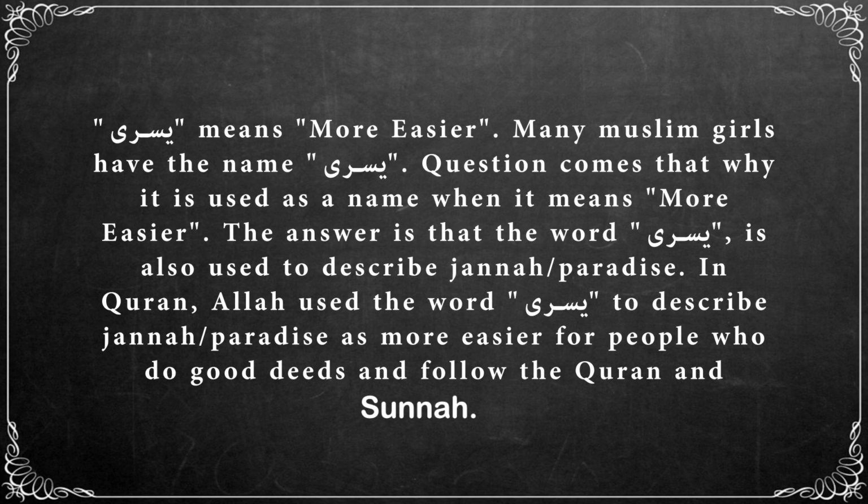Many Muslim girls have the name يسرى. The question comes: why is it used as a name when it means more easier? The answer is that the word يسرى is also used to describe paradise. In the Quran, Allah used the word يسرى to describe paradise as easier for people who do good deeds and follow the Quran and Sunnah.